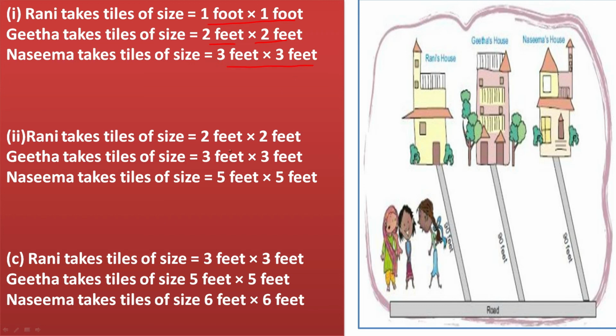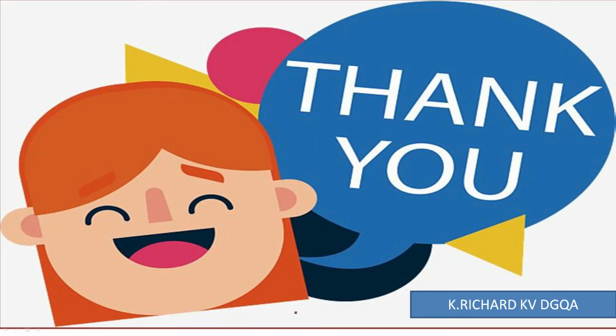Another way: Rani takes tiles of 2 by 2 feet, Kita 3 by 3 feet, and Nazima 5 by 5 feet. Another way: Rani takes tiles of size 3 by 3 feet, Kita takes 5 by 5 feet, and Nazima takes tiles of 6 by 6 feet. These are the possibilities. Thank you.